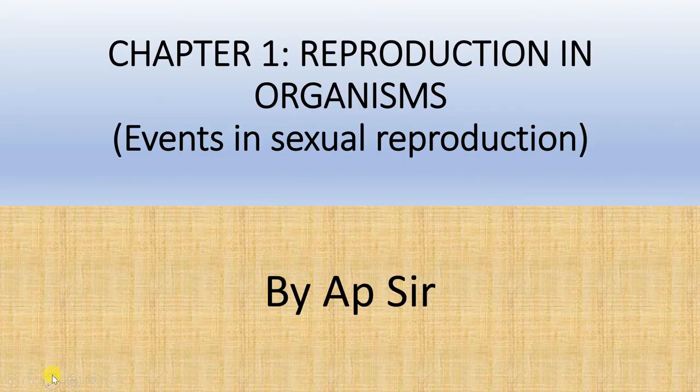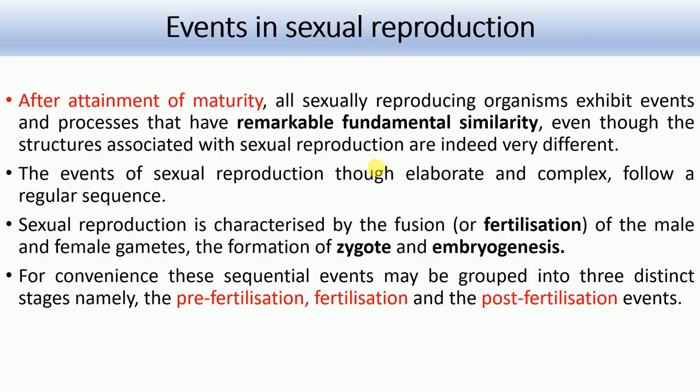In the last lecture we were discussing sexual reproduction, and in this lecture we are going to discuss events in sexual reproduction. Whatever the organism, either plant or animal, after attainment of maturity, all sexually reproducing organisms exhibit events and processes that have remarkable fundamental similarity, as I stated earlier.